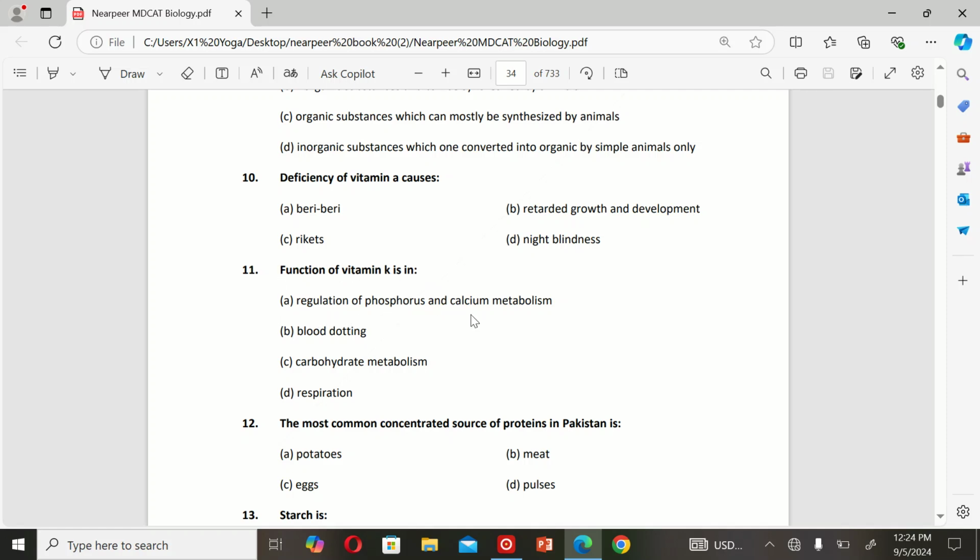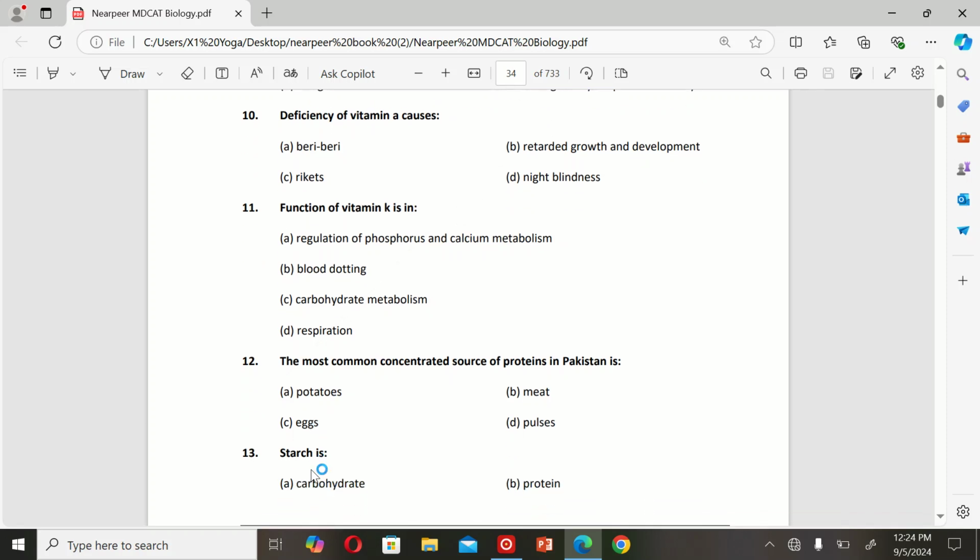The next MCQ is: function of vitamin K is in A. Regulating of phosphorus and calcium metabolism, B. Blood clotting, C. Carbohydrate metabolism, and D. Respiration. So the correct option is B. Blood clotting.